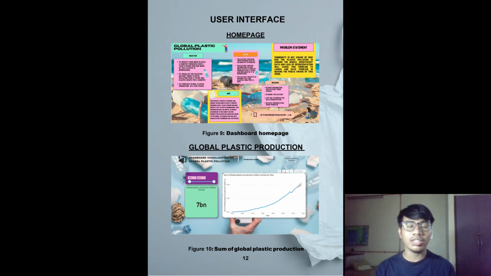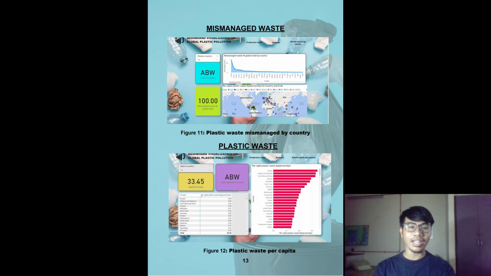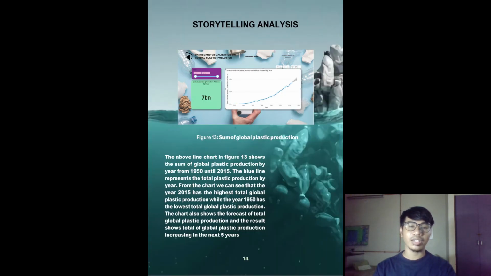For user interface, first we have the homepage which contains objective, aims, scope, missions, and problem statement of the study. Then we have global plastic production which we use a line chart for this topic. Then for the mismanaged waste, we use a column chart and map chart. For the plastic waste, we use a cluster bar chart. Then for the storytelling analysis, we use a line chart.